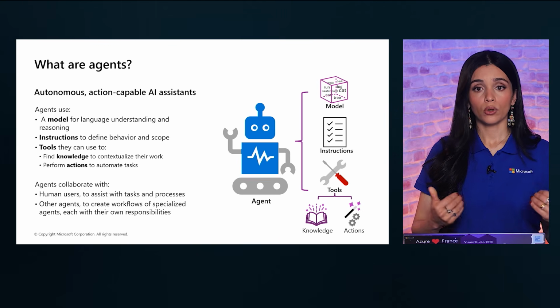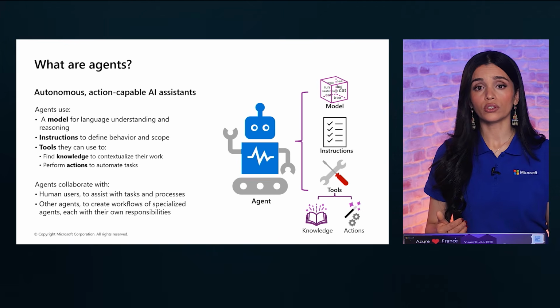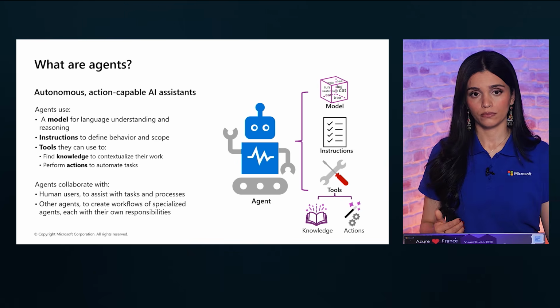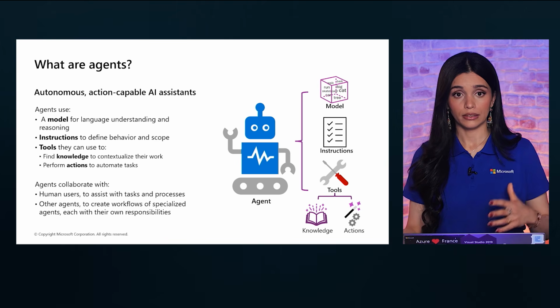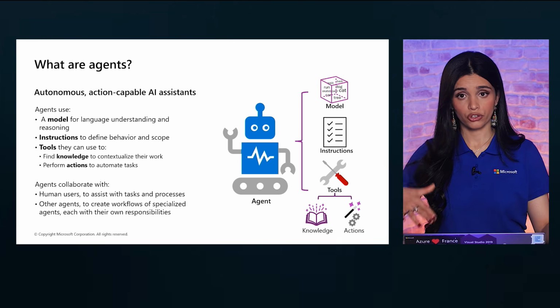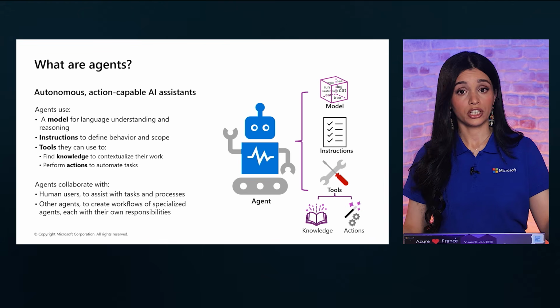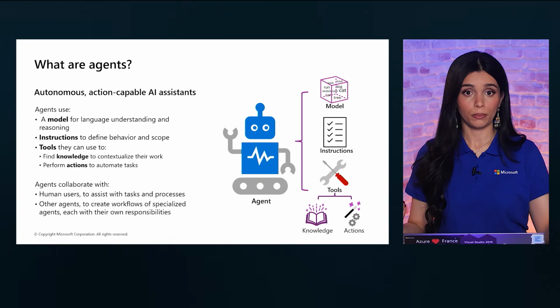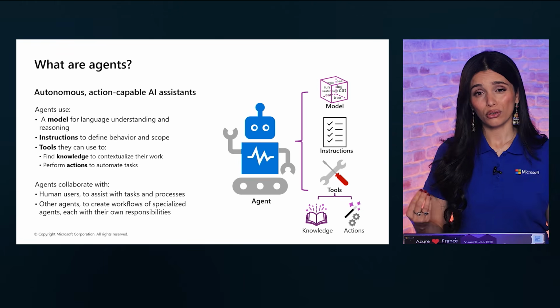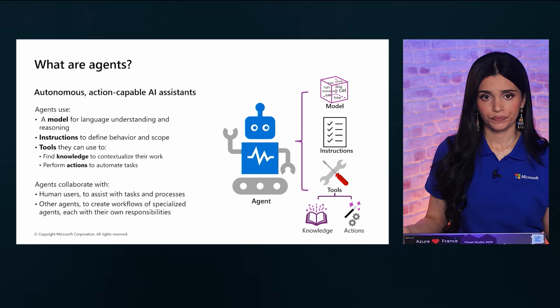Let's start with a simple comparison. When you ask a model a question, you get an answer. For example, summarize this document. The model reads the text and generates a summary. It responds, and then it stops. That's powerful, but it's still reactive.